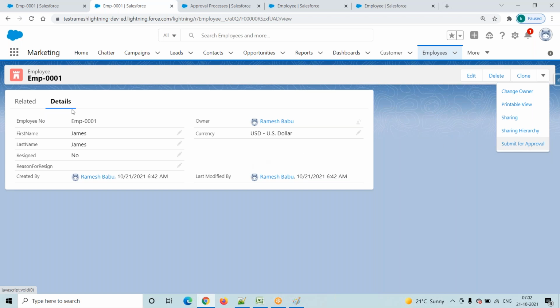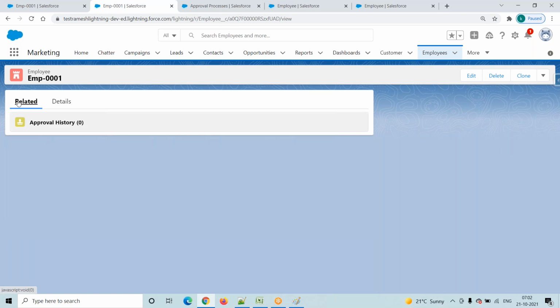Now, what is the second one? The second one is, go to your related tab. Under related, here you have to observe, approval history is there, right? Previously, there was no approval history, right?